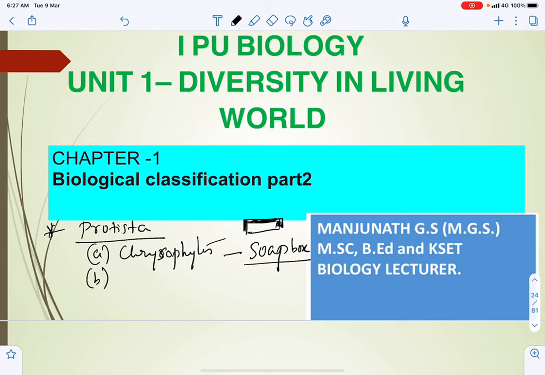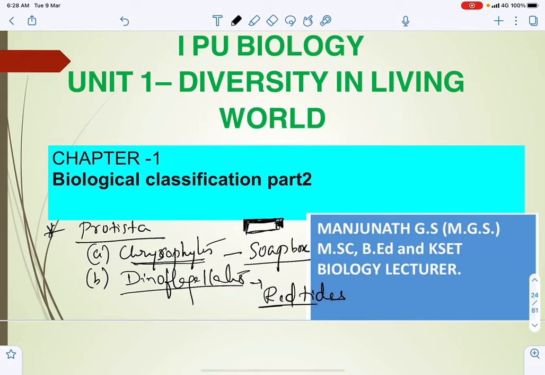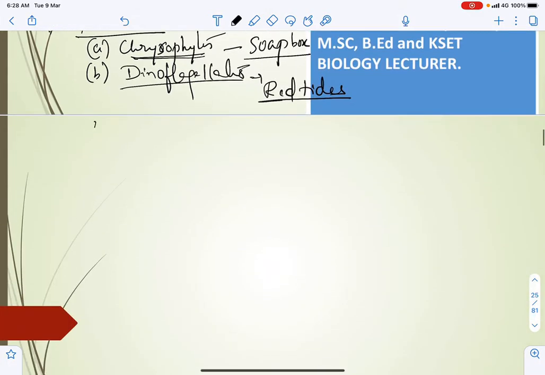So that we generally call soap box like. And chrysophytes generally include diatoms. Diatoms play a major role in the formation of diatomaceous earth, and they are a major producer in the ocean. And dinoflagellates have two flagella, and we discussed Gonyaulax, which is responsible for the formation of red tides. Red tides.